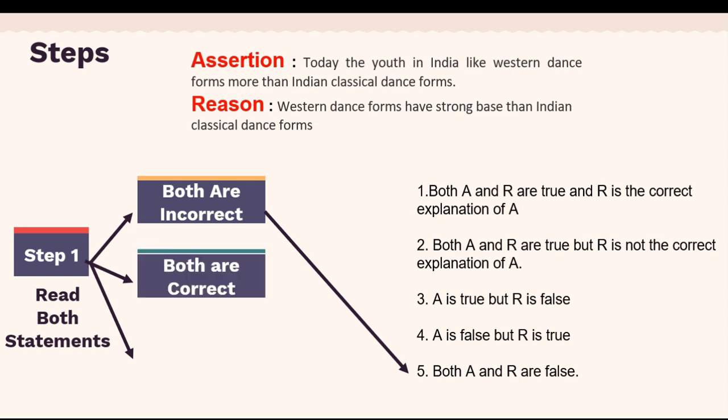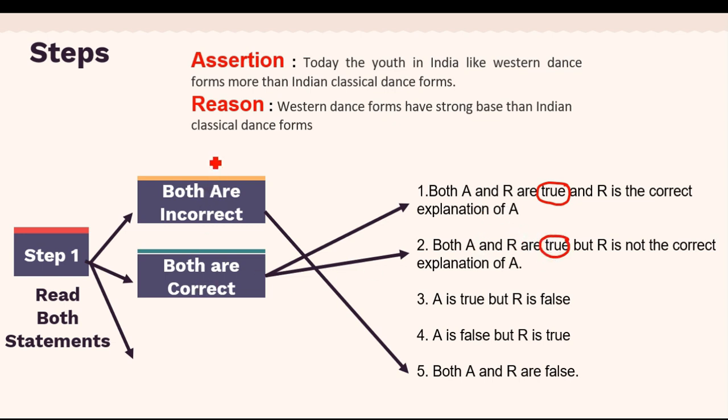Second option is when both these assertion and reason statements are correct, they are true. There can be 2 possibilities of answer. One is both A and R are true, and R is the correct explanation of A, or it can be both A and R are true, but R, the reason, is not the correct explanation of A. So I have told you that your reason can be a correct explanation, or it can be an incorrect explanation. So first you have to see if both the statements are correct. Out of these 2 options, which one is more applicable?